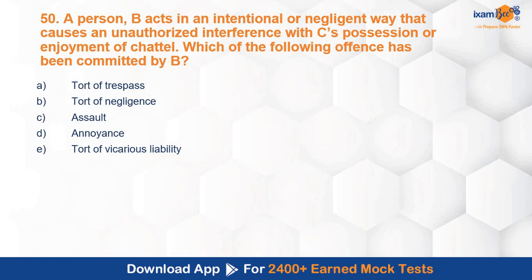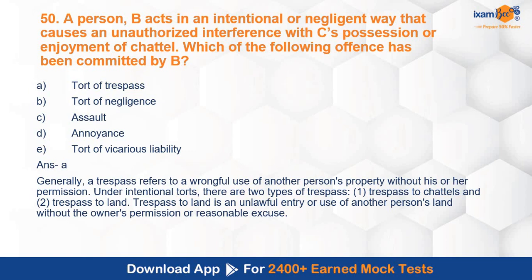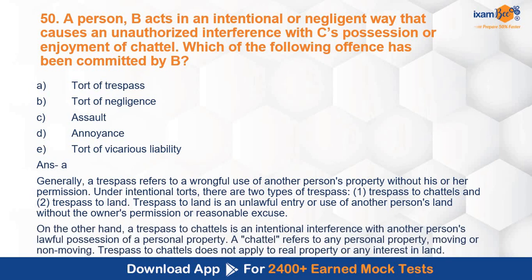Whenever you are determining any offence, you have to be very clear with the ingredients. That is also something which is very important. So the correct answer over here is A, tort of trespass. Generally, a trespass refers to a wrongful use of another person's property without his or her permission. Under intentional torts, there are two types of trespass: trespass to chattels and trespass to land. So this is the description. Tort of trespass has been committed over here.